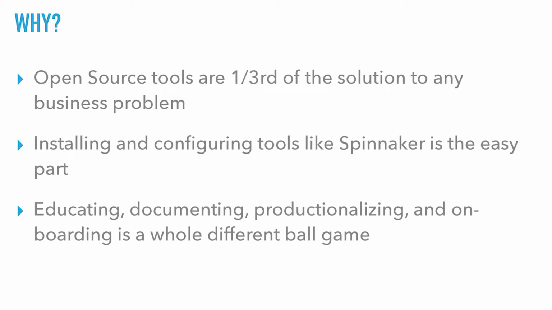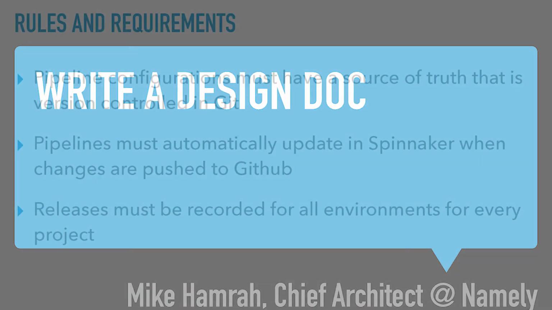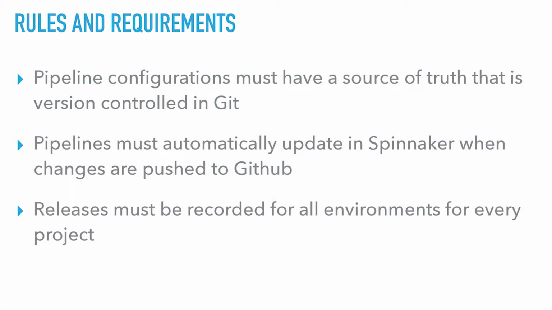So at Namely, we use a design doc process, if you're familiar with Google doing this. Basically, we spend a lot of time sharpening the axe before we try to chop down the tree. Our chief architect just says this. We bring up ideas, and he's like, write a design doc. That's all he says. So we had to come up with rules and requirements. What are we trying to achieve, and how are we going to achieve it?